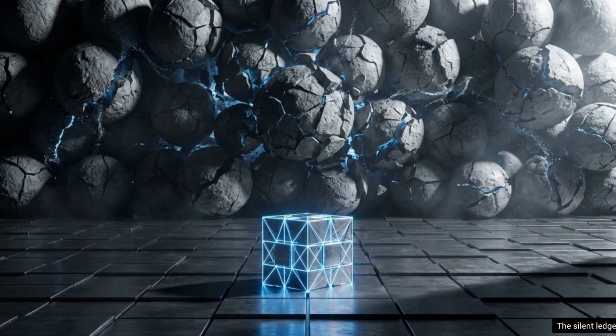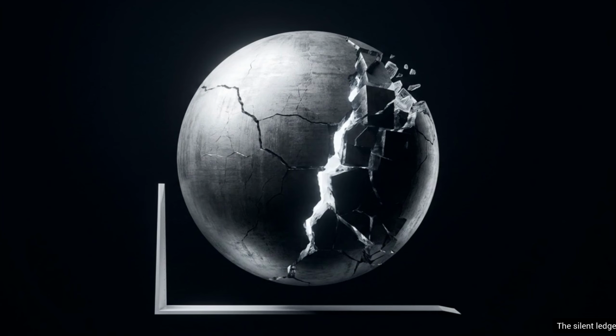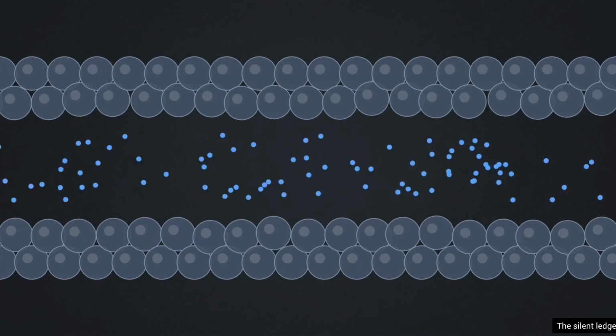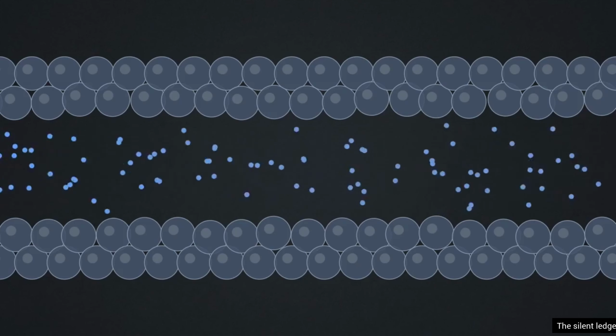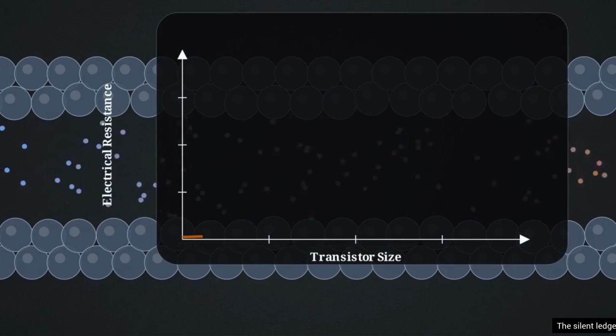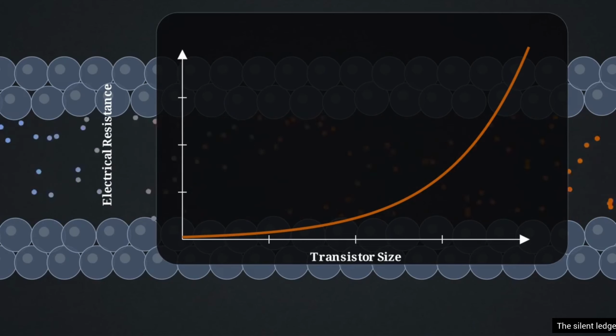Mastering the 3rd dimension merely bought time before humanity hit the next inevitable physical wall. Nanosheets are now being pushed to their thermodynamic limits. We are reaching the scale of the silicon atom itself, which measures approximately 0.2 nanometers in diameter. At these dimensions, the atomic scale roughness of the material interfaces creates severe electron scattering. This scattering causes electrical resistance to spike exponentially, destroying the efficiency gained by moving to 3-dimensional structures.